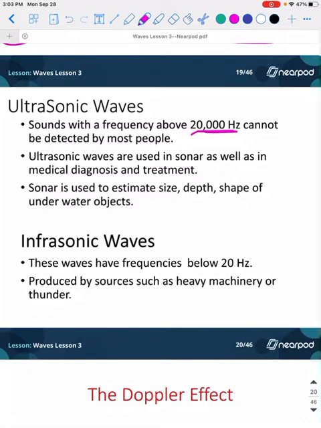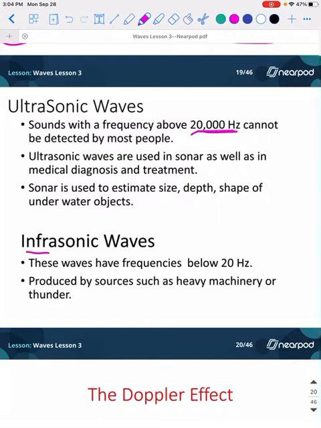Ultrasonic waves are used in sonar as well as in medical devices for diagnosis and treatments. And sonar is used to estimate the size, depth, shape of underwater objects. So typically we'll use ultrasonic waves to detect different things going on that we can't see.